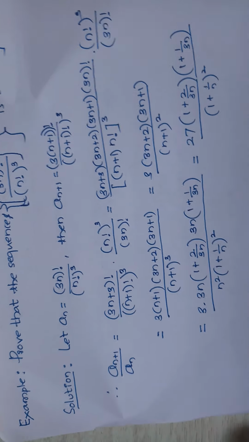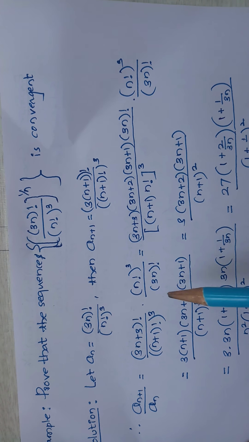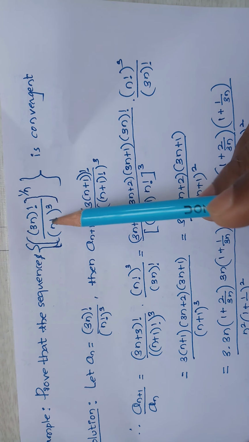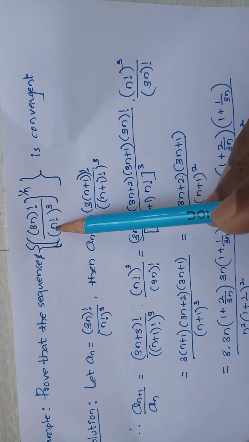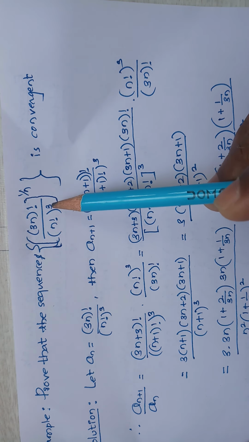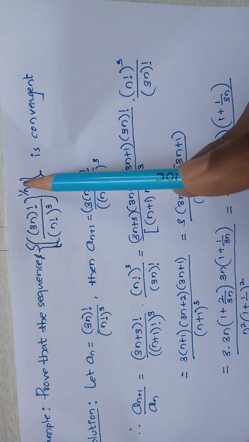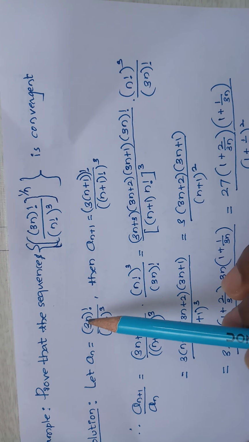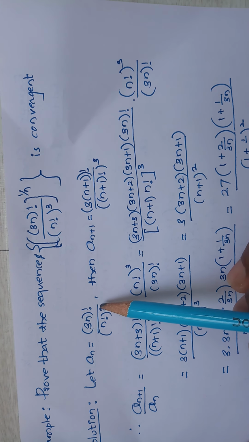So the next example is: prove that the sequence ((3n)! / (n!)^3)^(1/n) is convergent. So here, what is a_n? a_n is (3n)! divided by (n!)^3.